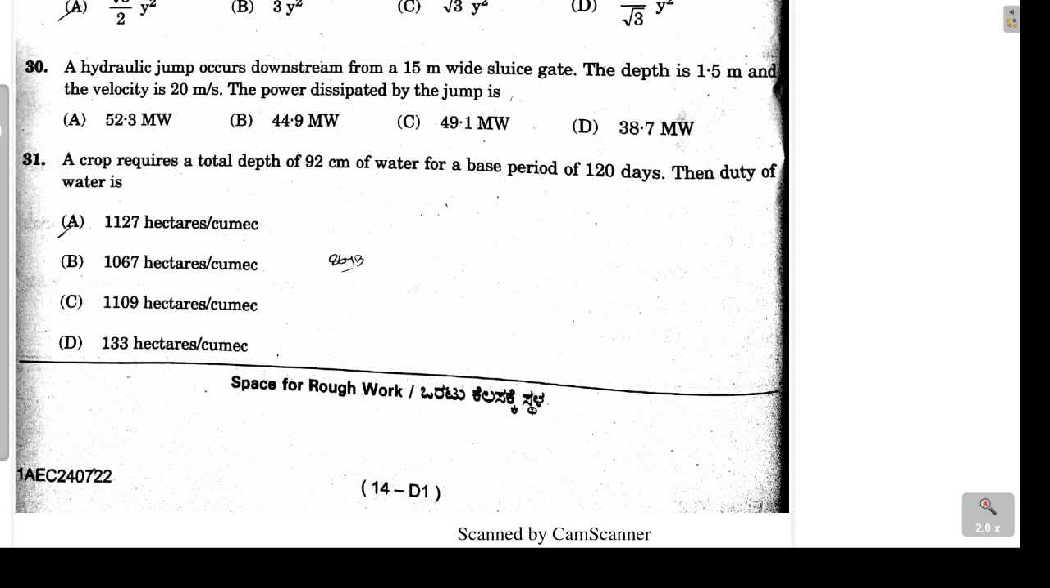So in today's video, we are continuing our discussion of the KPTCL Assistant Engineer 2022 exam, which was held 2 days back. So here the complete solution and answer key will be provided for the remaining questions.